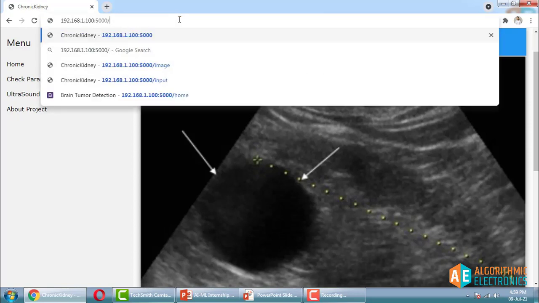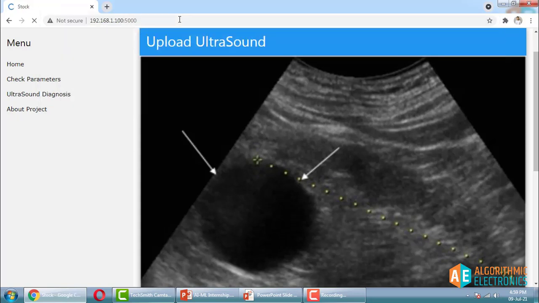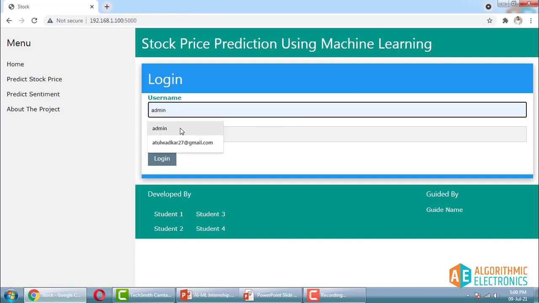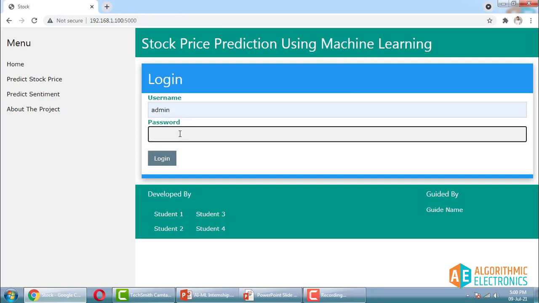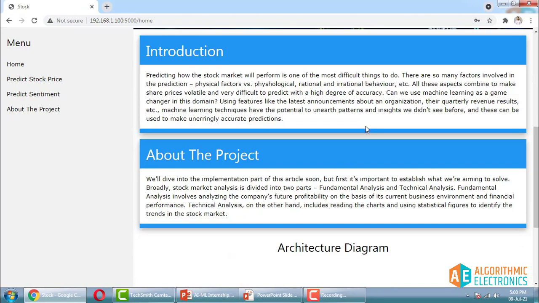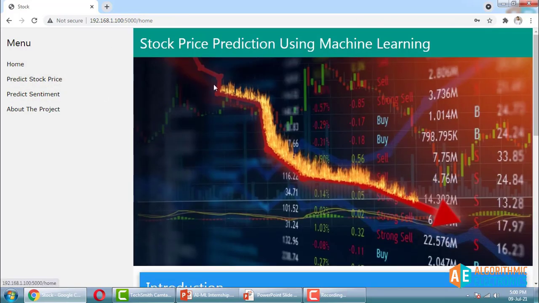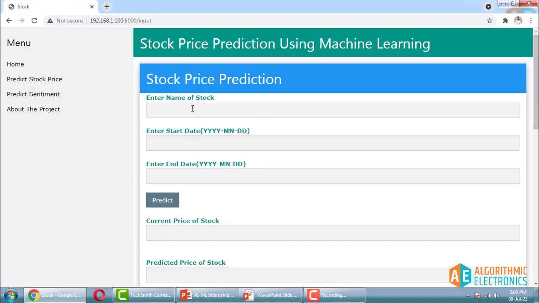Again, I'll hit the same IP address, which is the IP address of my server. So this will load. Sometimes you can use the user registration, login and registration pages also in your website. Now this is the home page, and this is capable of predicting the stock price using the historic data as well as from the Twitter sentiment analysis. I'll explain how it can predict from this.